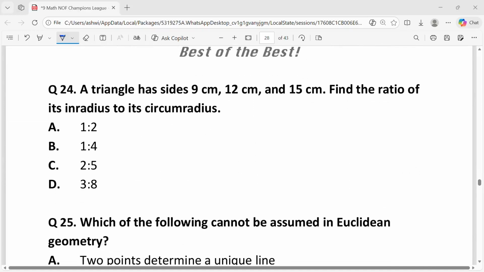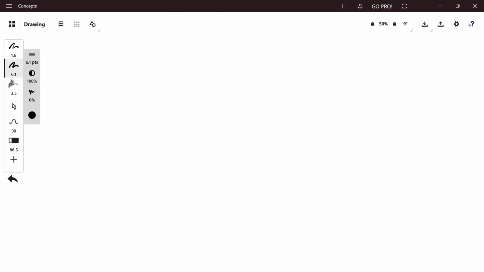Question 24. A triangle has sides 9 centimeter, 12 centimeter and 15 centimeter. Find the ratio of its inradius to its circumradius. Checking if the triangle is a right angle triangle, 9² + 12² is equal to 225, and 15² is equal to 225.